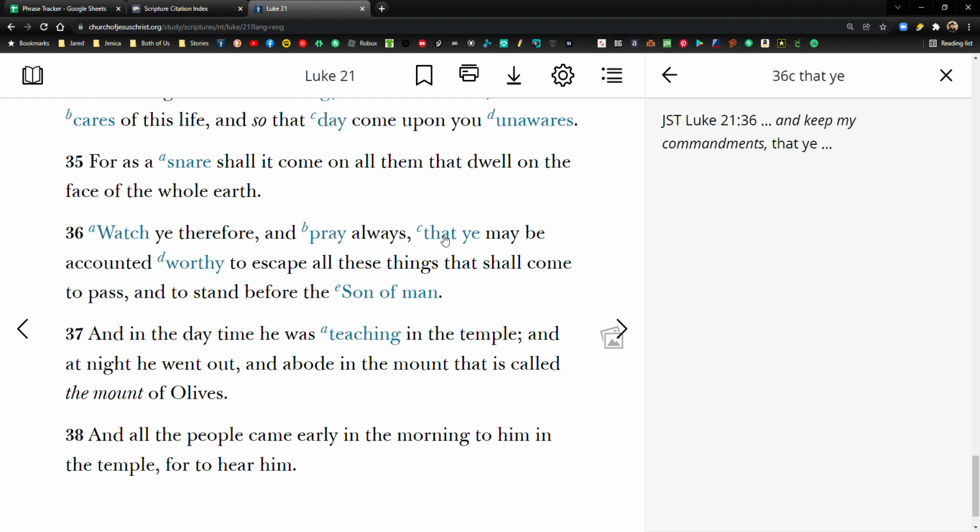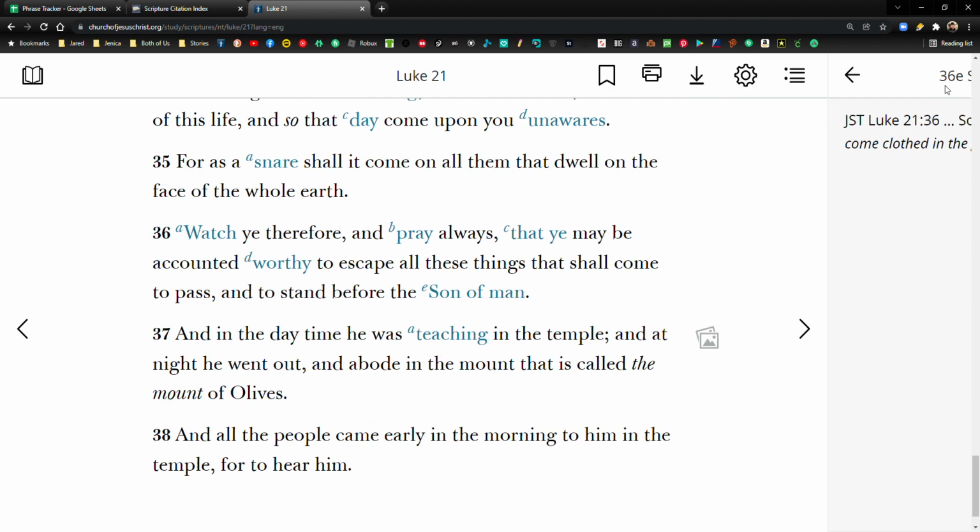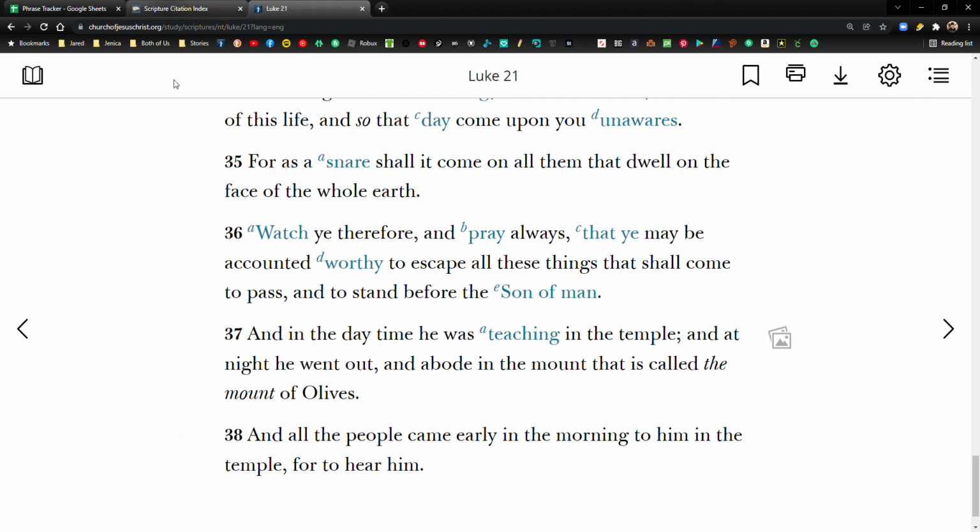So for this one: and pray always, and keep my commandments, that ye may be accounted worthy to escape all these things that shall come to pass, and to stand before the Son of Man when he shall come clothed in the glory of his Father. So that's the Joseph Smith translation. Okay, so I picked specific phrases from specific Second Coming scriptures.